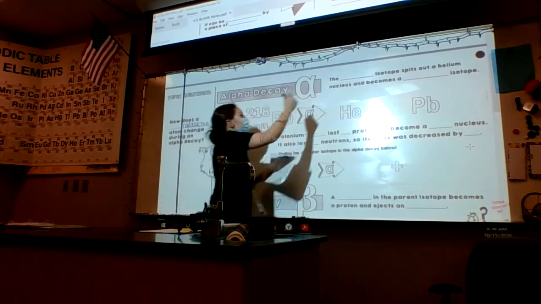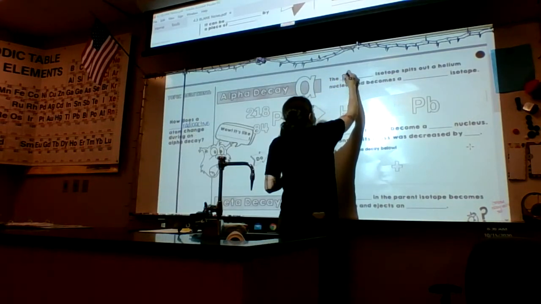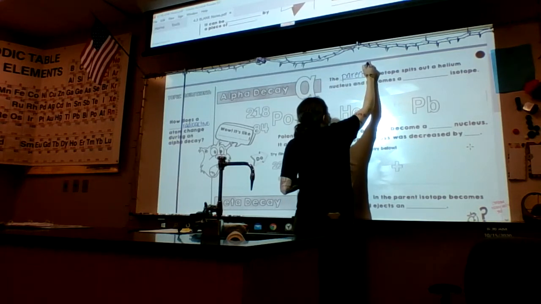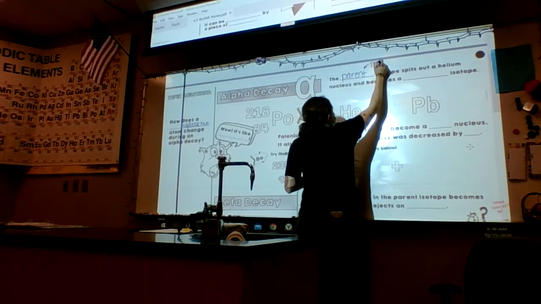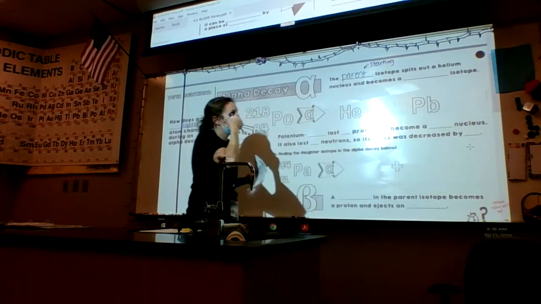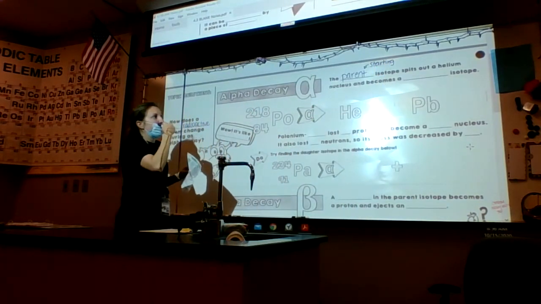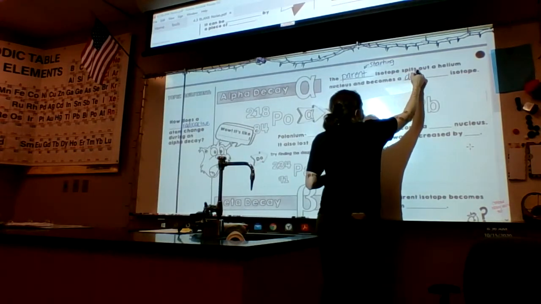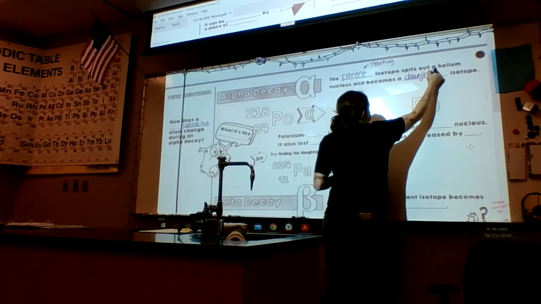All right, so the parent isotope, so all of that means is the one that you start with, so the starting isotope, spits out a helium nucleus and becomes a daughter isotope. So this is going to be what you end up with.